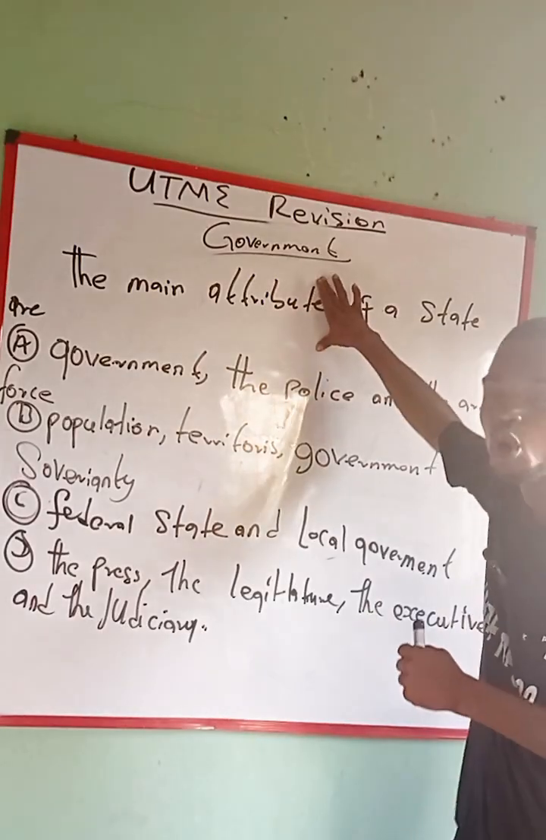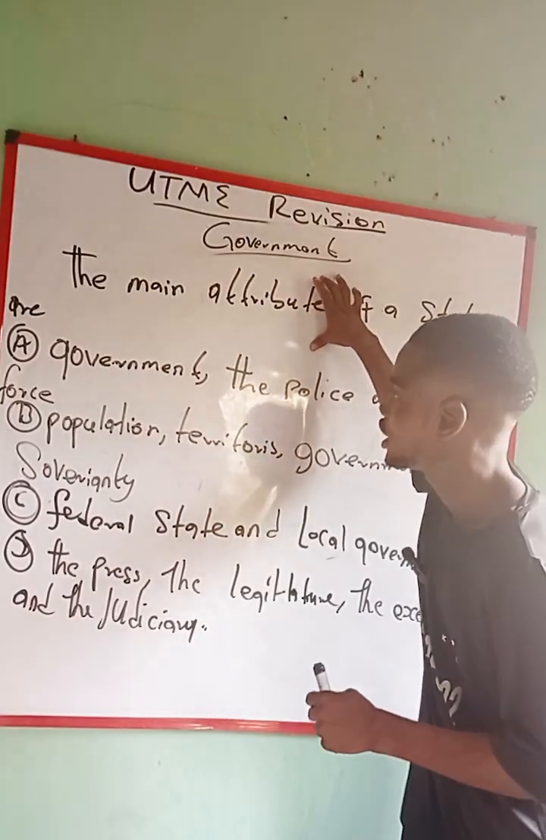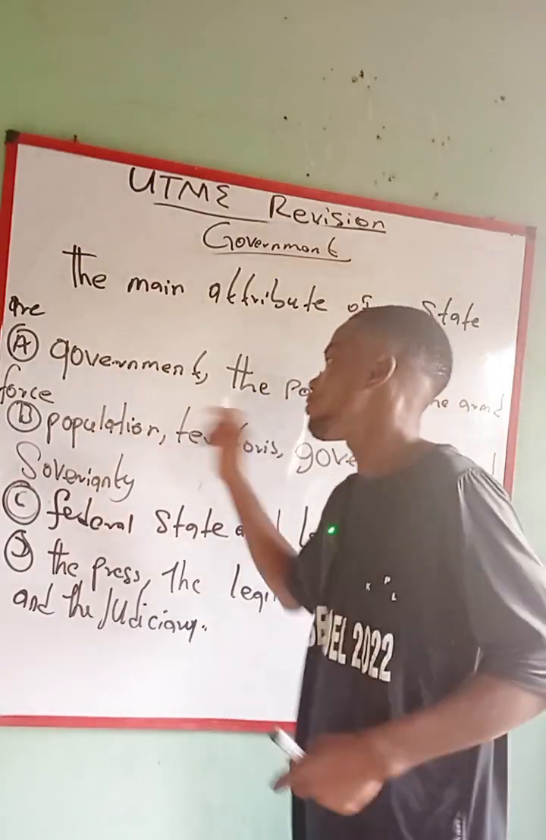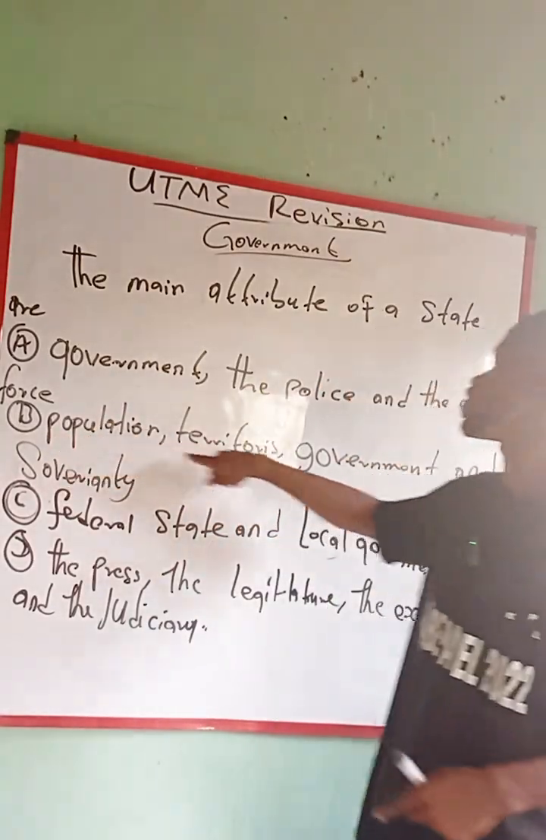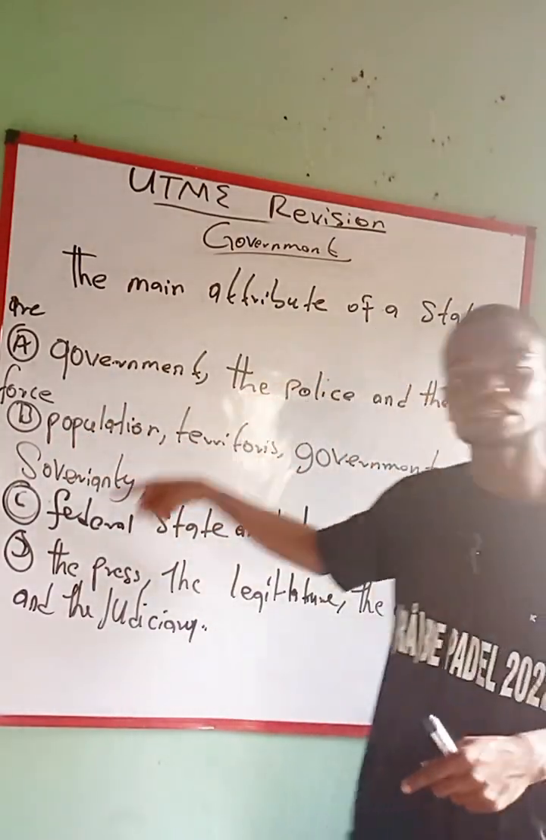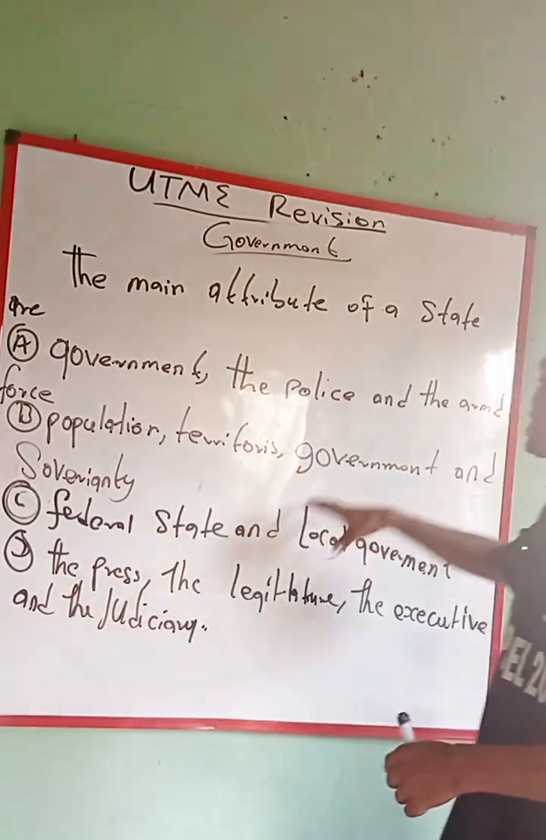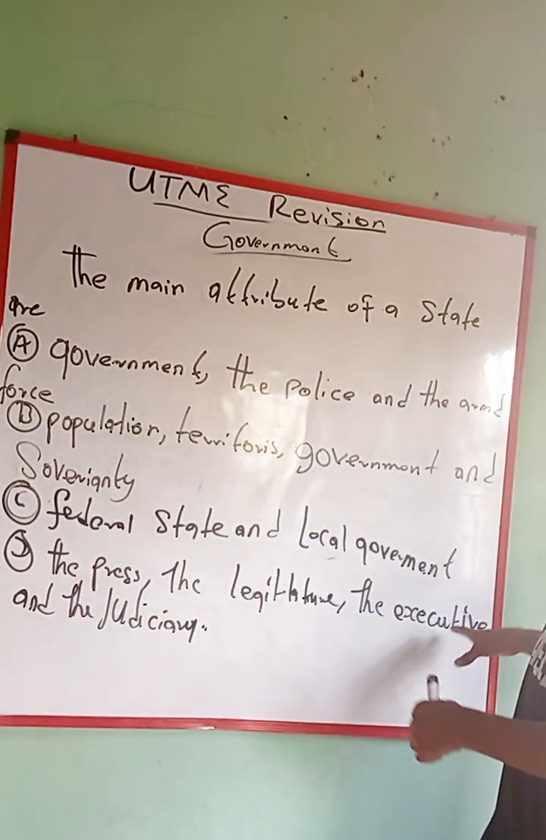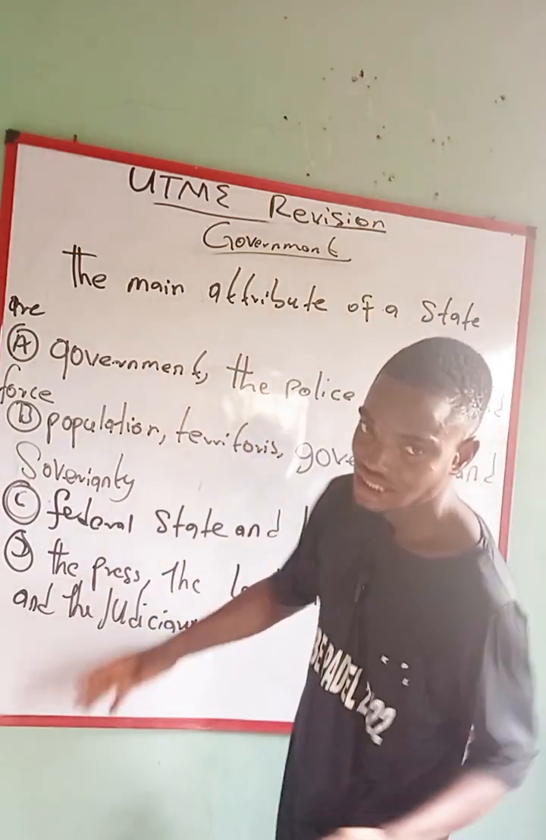The main attributes of a state are what? A, government, the police, and army. That is the armed force. B says population, territories, government, and sovereignty. C says federal, state, and local government. D says the press, the legislation, the executive, and the judiciary.